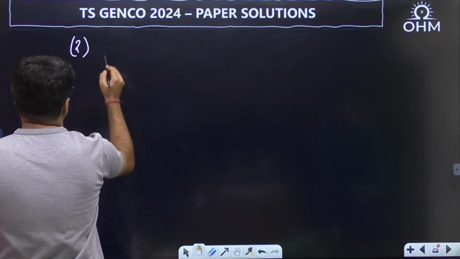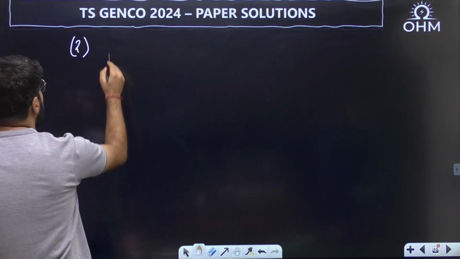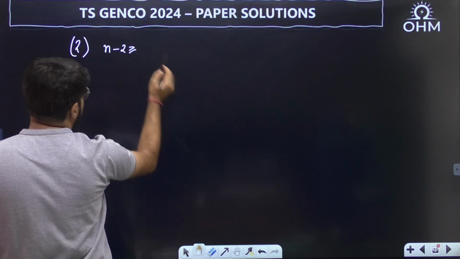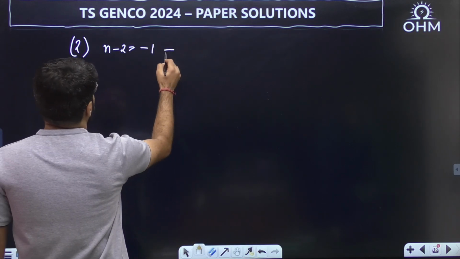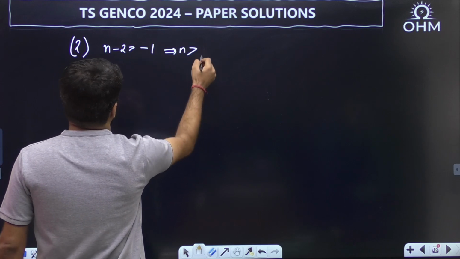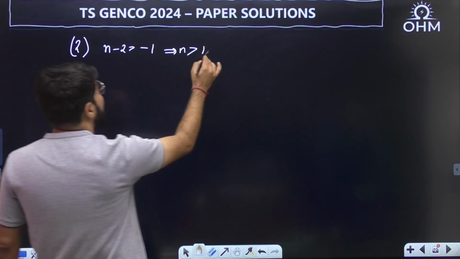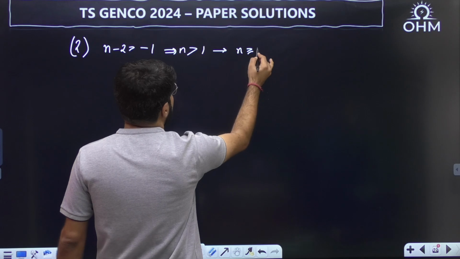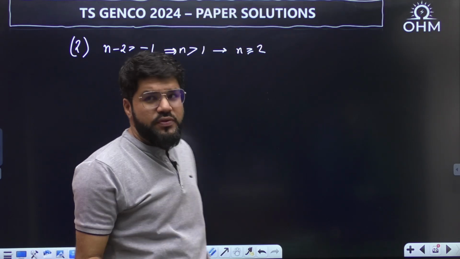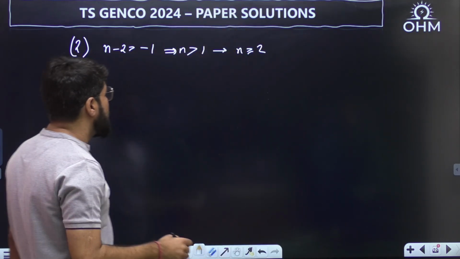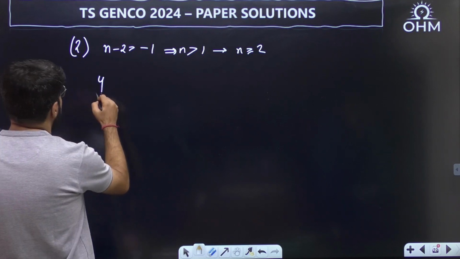Now the next condition: n minus 2 greater than minus 1. That means n greater than 1. Because it is discrete time, greater than 1 means 2 or 3 or 4, so we can also call it n greater than or equal to 2. What is the output now?